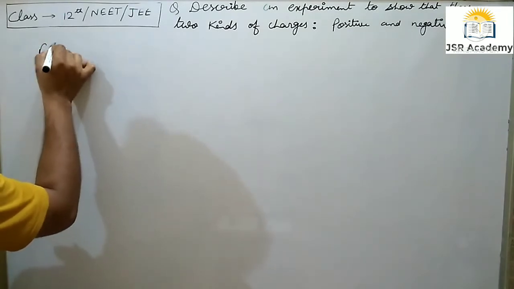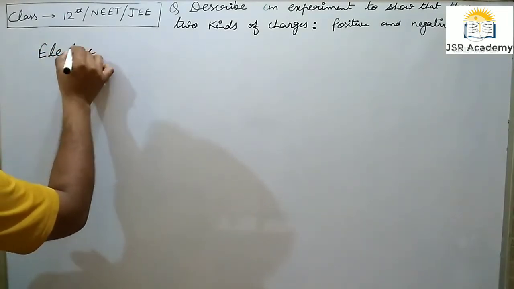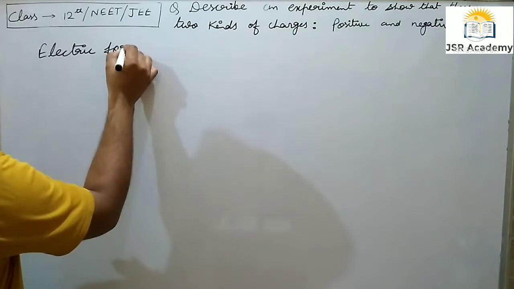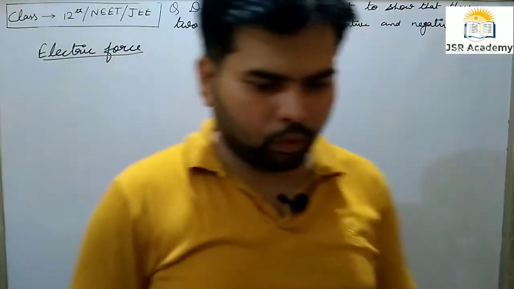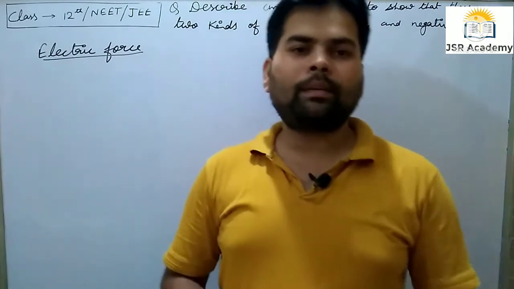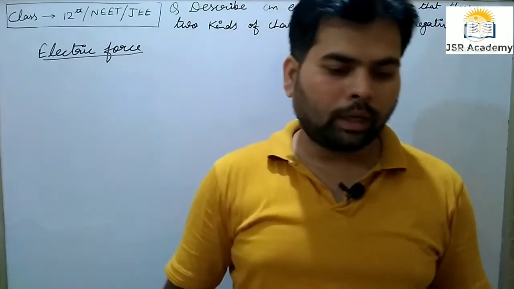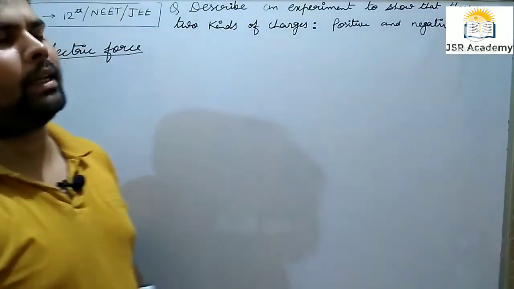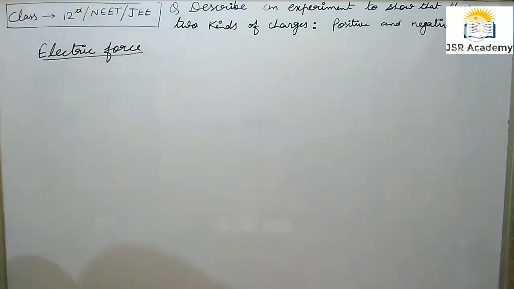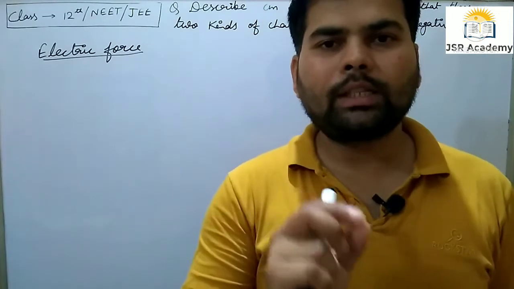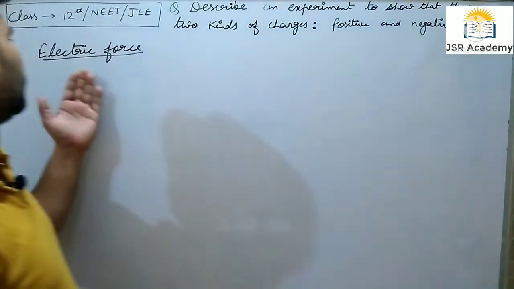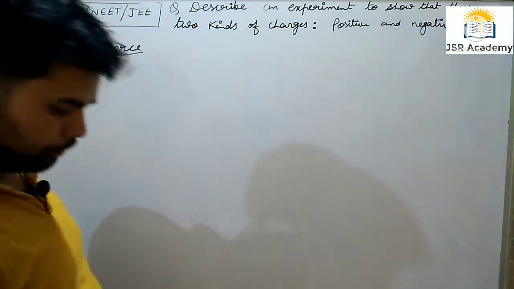Electric force. What is electric force? The repulsive or attractive interaction between any two charged bodies is called electric force.